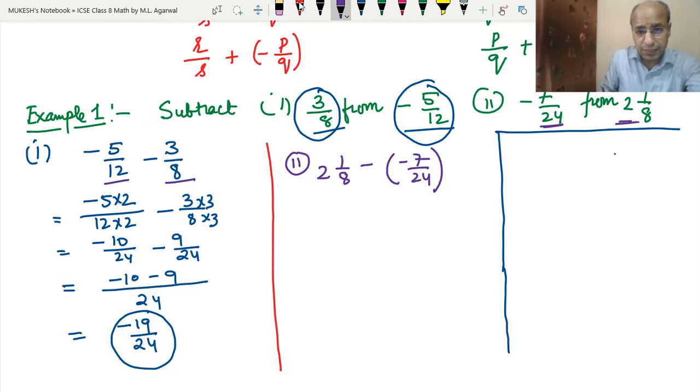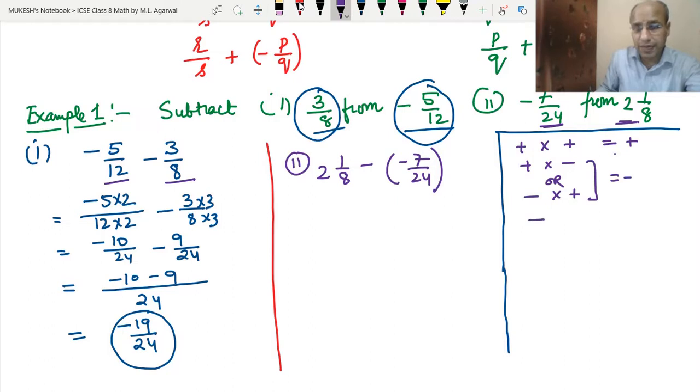Whenever there is a minus sign outside the bracket, we can recall some rules of multiplication. If we multiply a positive number with a positive number, the answer is positive. If we multiply a positive number with a negative number, or a negative number with a positive number, in both cases the answer is negative.